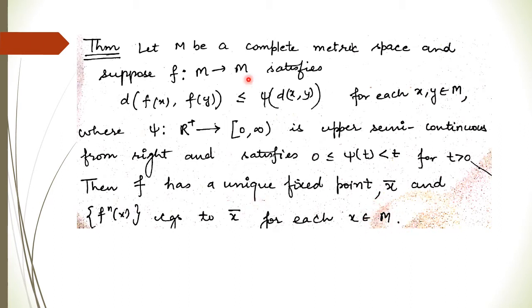So what is given to us? Given that M is complete, we define a function which is going from this complete set to itself and satisfying this inequality. So this is an extension of contraction. Here we have introduced a function psi. Rather than taking some constant, we are taking a function psi which is upper semi-continuous and which is strictly less than t. So this function is strictly less than d of xy. So this is contractive. So whenever the function satisfies these conditions, then f has a unique fixed point and we have a sequence which converges to this fixed point.